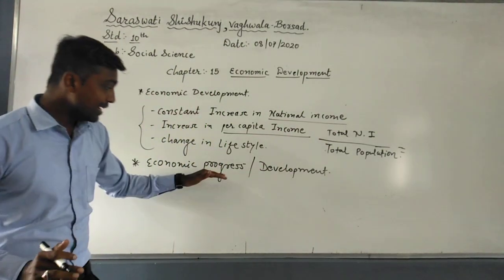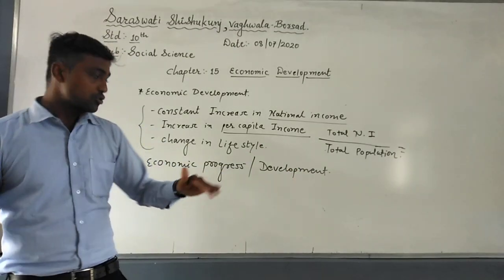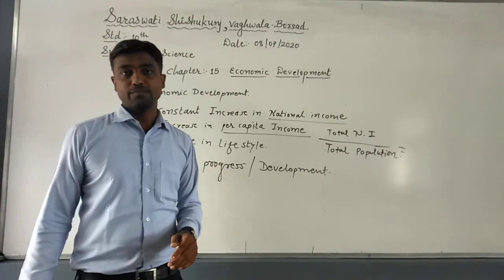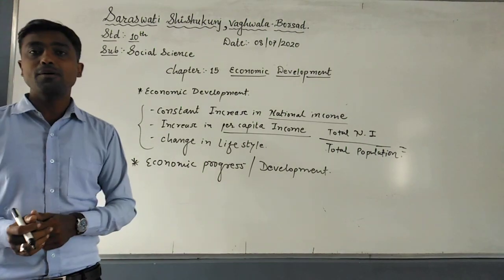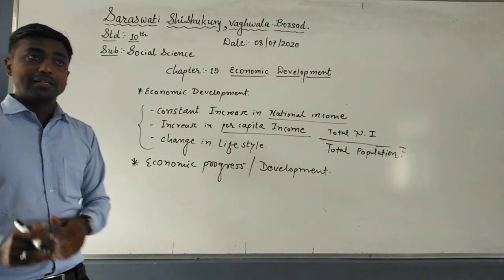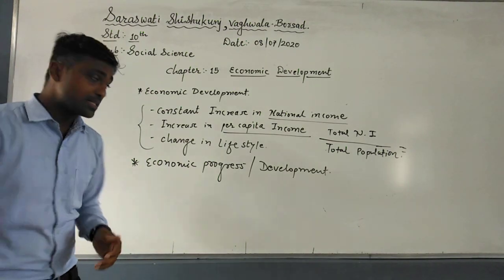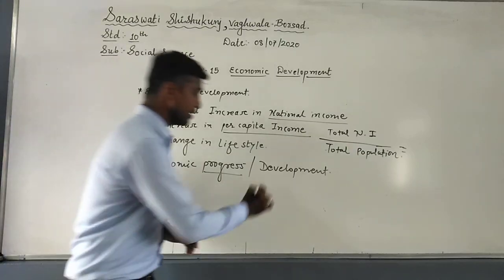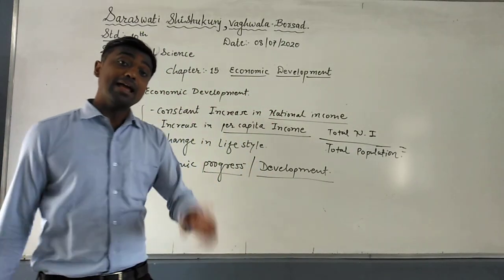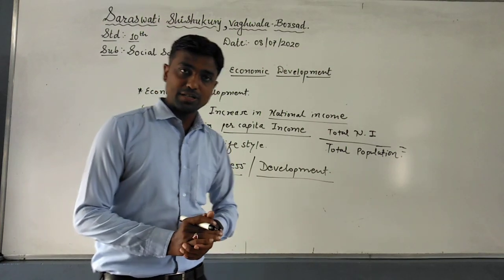Whereas in agriculture, if the agricultural land is increased, it is called economic progress. So that was the second difference. The third difference we talked about is that generally the increase in per capita or national income of developed nations is called economic progress, while the increase in national income of developing countries is called economic development. So that we have discussed.